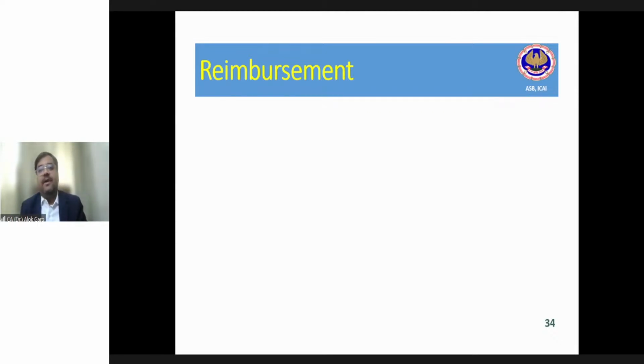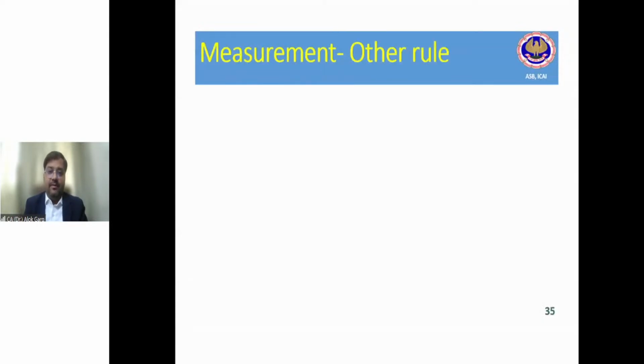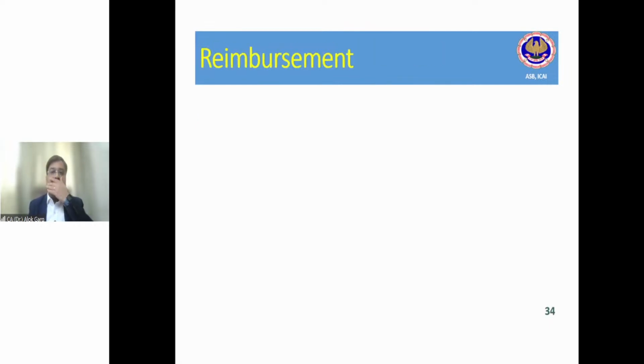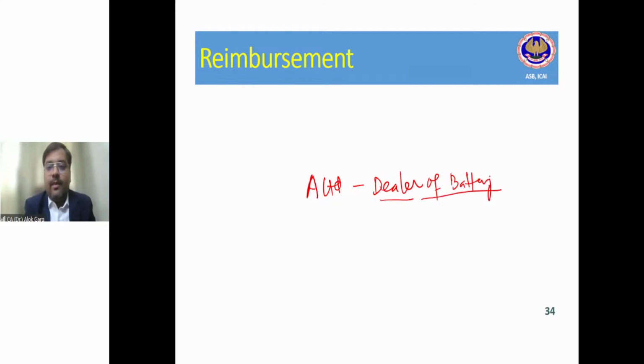Now let's discuss the reimbursement part. What is meant by reimbursement? Friends, for example, A Limited is a dealer of batteries, right? And X Limited is a manufacturer of batteries.